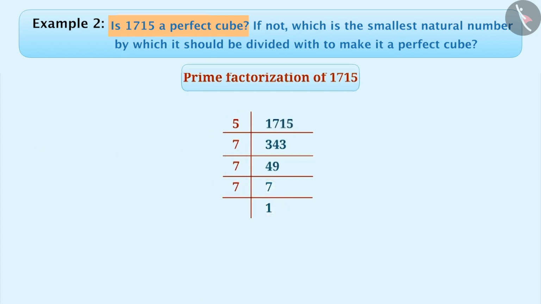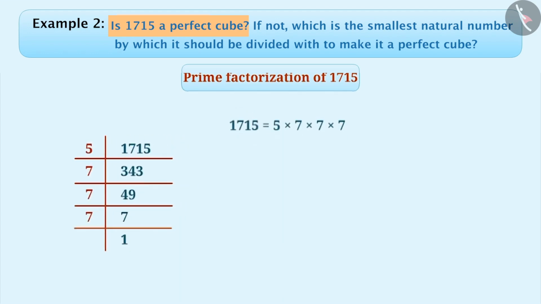Like here, we will divide 1715 by 5, 7, 7 and 7 respectively. Now we can write 1715 as 5 multiplied by 7 multiplied by 7 multiplied by 7. We can write this as 5 multiplied by 7 to the power of 3. As you can see, here the power of 7 is definitely 3, but the power of 5 is only 1.